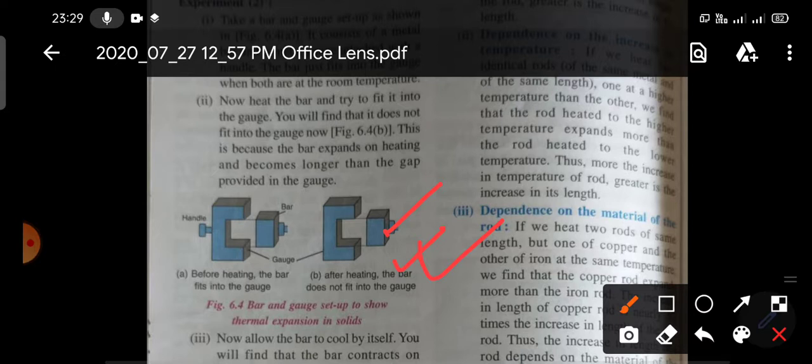So it shows that the volume of a metal increases on heating, and the volume of the metal decreases on cooling. Okay.